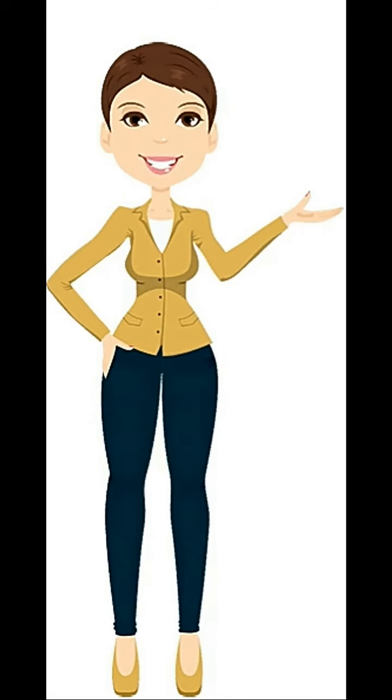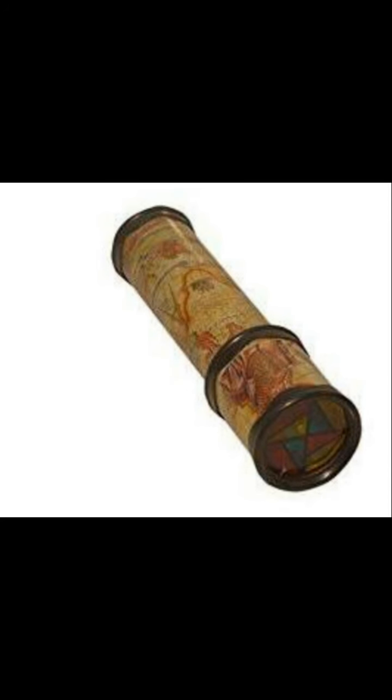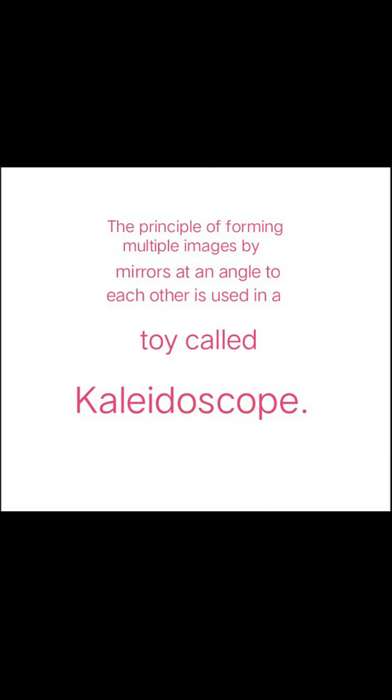And at last, we're going to know about a kaleidoscope. So what is a kaleidoscope? Yes, we are looking at a toy. It is a kaleidoscope, so let us know in brief. The principle of forming images by mirrors at an angle to each other is used in a toy called a kaleidoscope. Thank you.